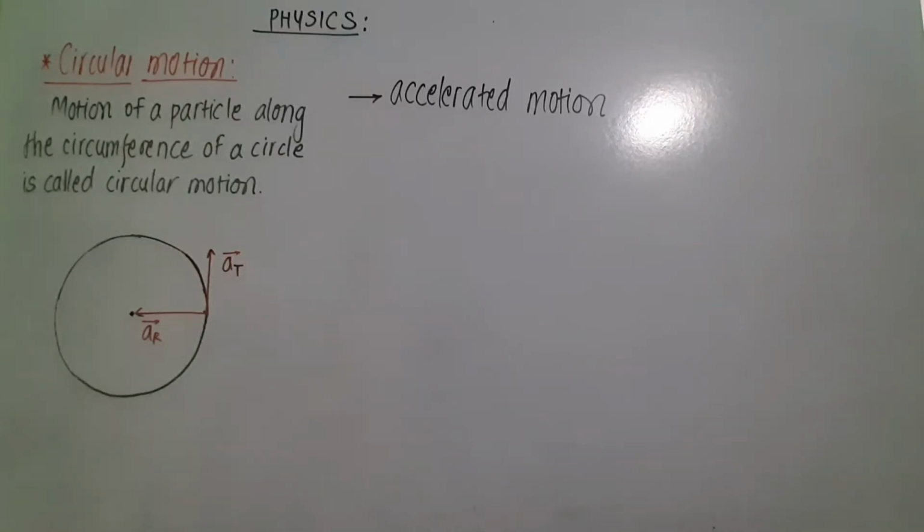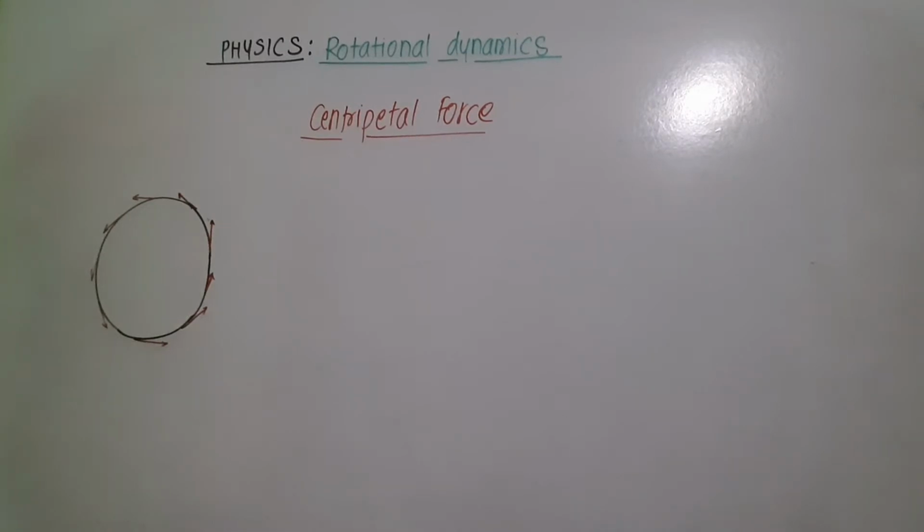We know that circular motion is an accelerated motion. Velocity of a particle performing circular motion continuously changes. There is either a change in magnitude of velocity, or a change in direction of velocity, or a change in both the magnitude and direction of velocity. And according to Newton's second law of motion, there must be a force acting on the body. Then only there is a change in velocity. और velocity में change हो रहा है per unit time तो acceleration हो रहा है.